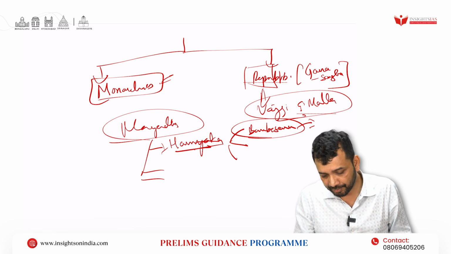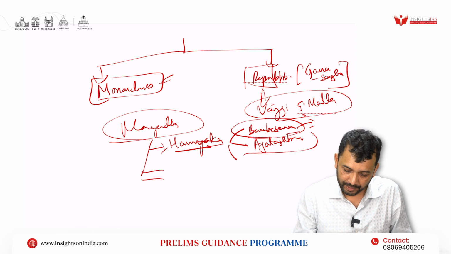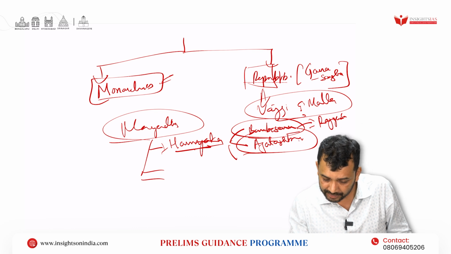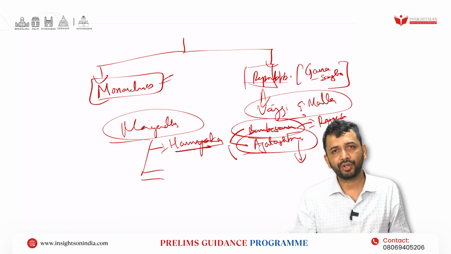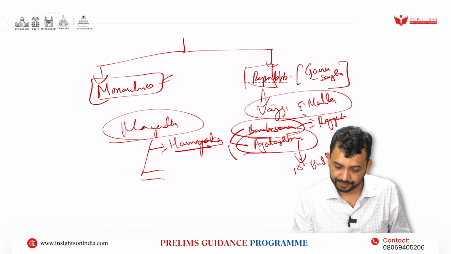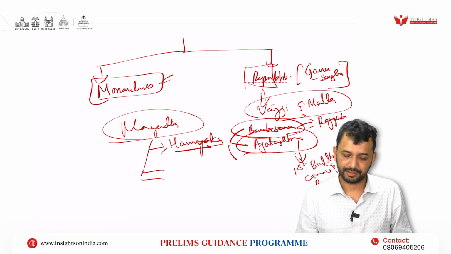Similarly, you then have his son Ajatashatru, who is well known. During Bimbisara's time, Rajagriha was the capital. Ajatashatru is well known for the first Buddhist council at his capital, Rajagriha, right?